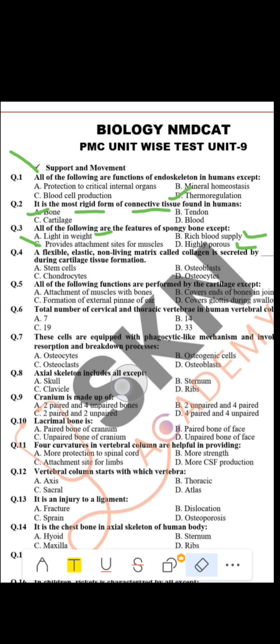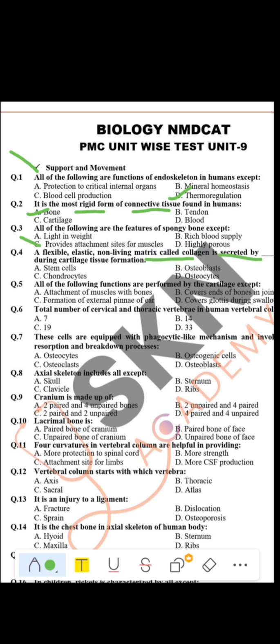Okay. Now, question number four. A flexible, elastic, non-living matter called collagen is secreted by. We have a non-living matrix which is collagen.